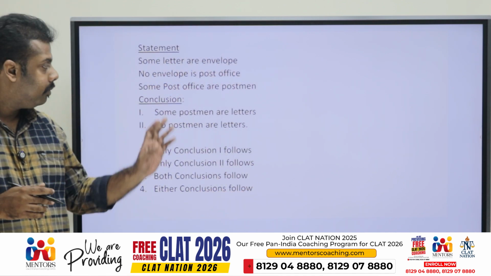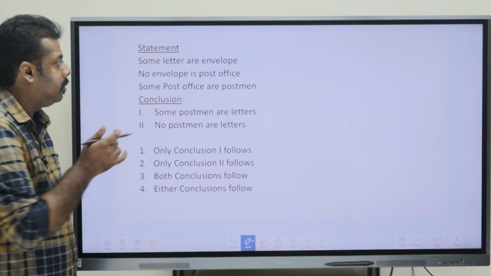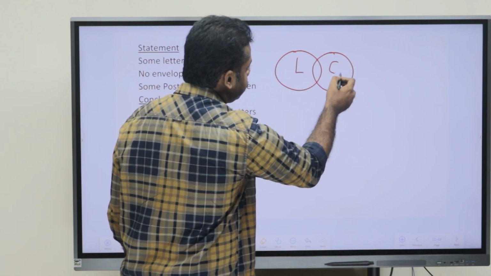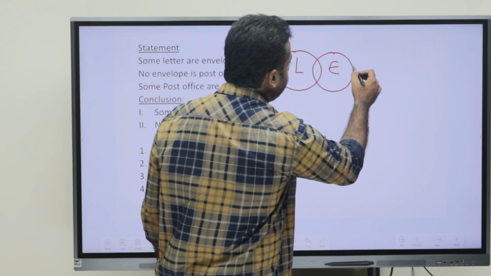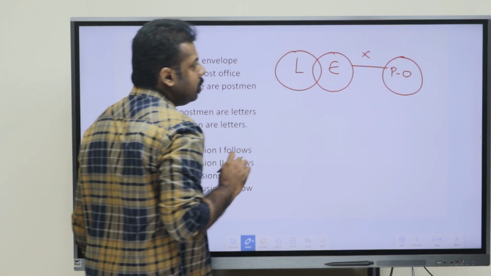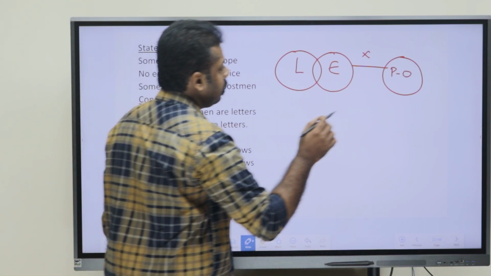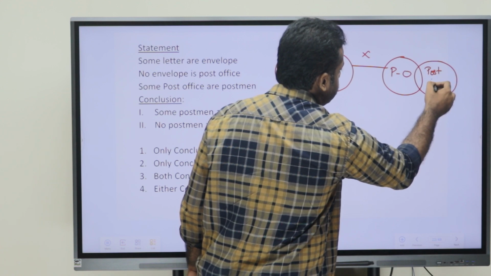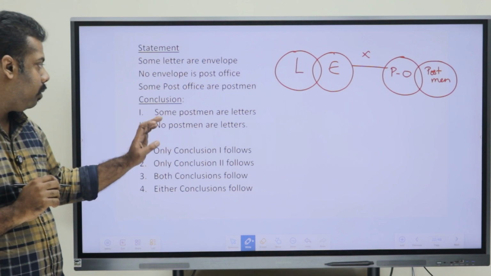First we draw the Venn diagram as we are doing in every question. Some letters are envelope. No envelope is post office. Envelope and post office, I am just placing it as PO, so they have no relation. Now, the last one, some post office are postmen. Now, just cross verifying the conclusions.